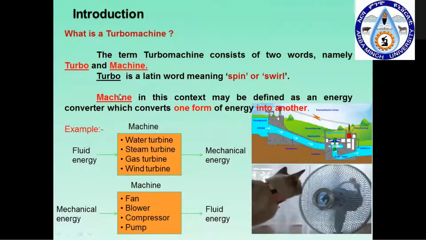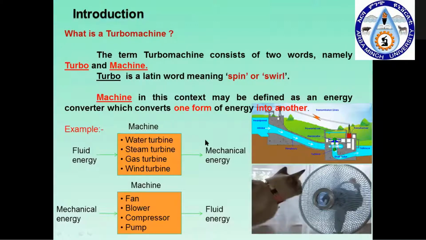What is a machine? A machine is a thing that converts one form of energy into another form. And turbo means using the action of spin or spill to convert one form of energy, and that is called a turbo machine.